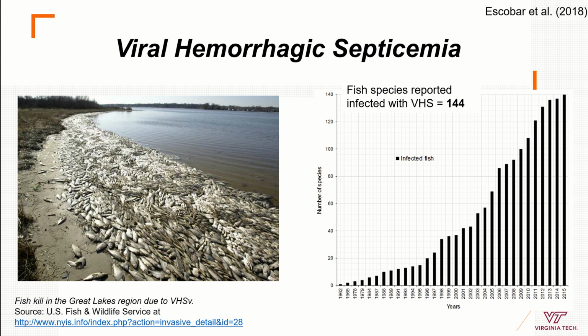Another example, this time for aquatic ecosystem, is a virus. It's a rhabdovirus, the viral hemorrhagic septicemia virus affecting more than 140 species of fish, so many species of fish, with fish kills or these epidemics that are very catastrophic and very dramatic in the Great Lakes, for example. So this is the number of species of fish reported. More and more species are being infected across time.